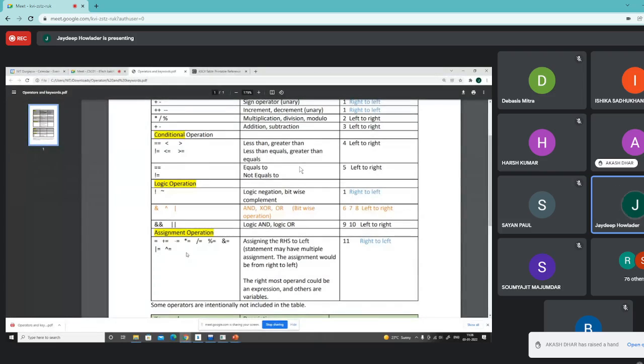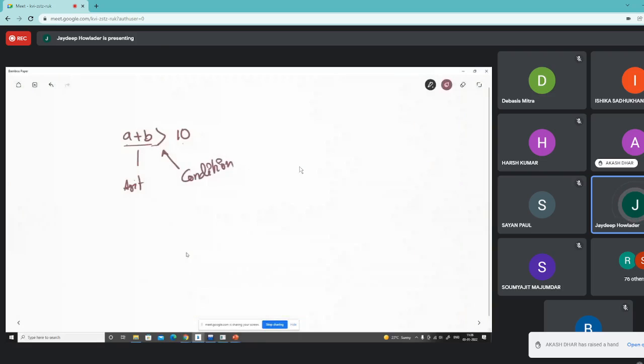Simply, one example is something like this. If you are writing, say, a equals a plus 2, okay, then what is the meaning of this? Say a has the value of 5. Okay, then what is the meaning of this statement? So it is basically a reusing of the variables. I am writing a statement where I am reusing the same variable. Okay, understand? So what will be the meaning of this?